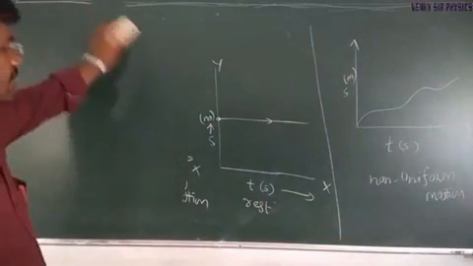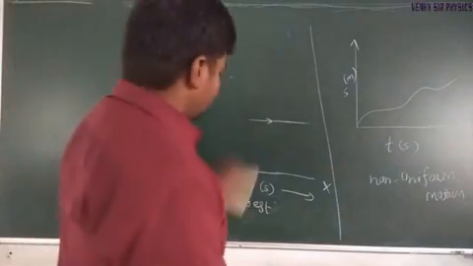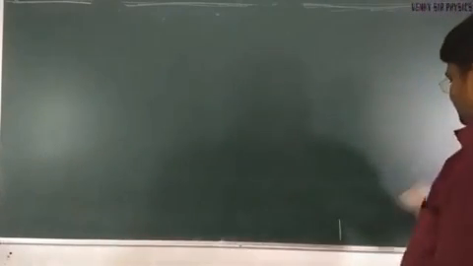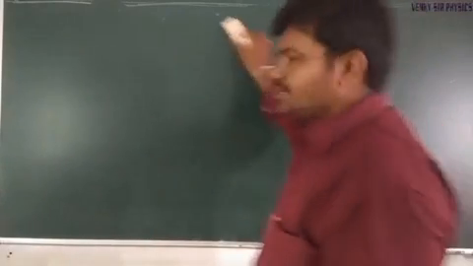Coming to speed and velocity. Can anybody define speed? Speed is defined as distance per unit time.